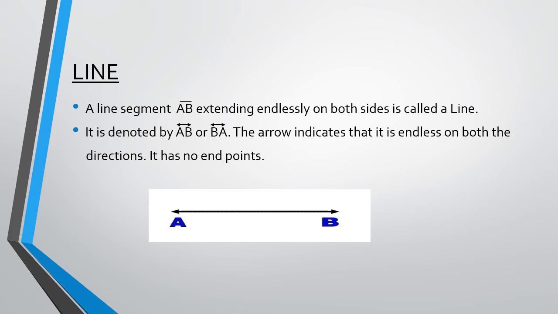It is denoted by AB with a line that has arrow marks on both sides. Here AB or BA, they both are same. It doesn't make any difference, and this has no end point or a starting point.